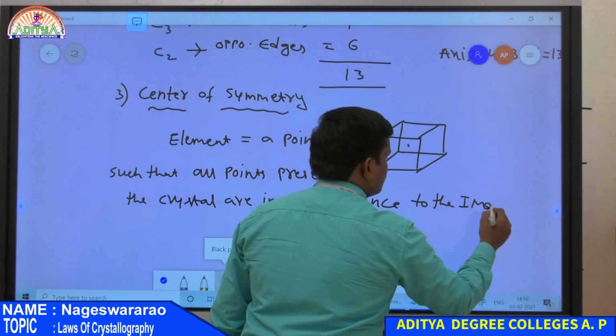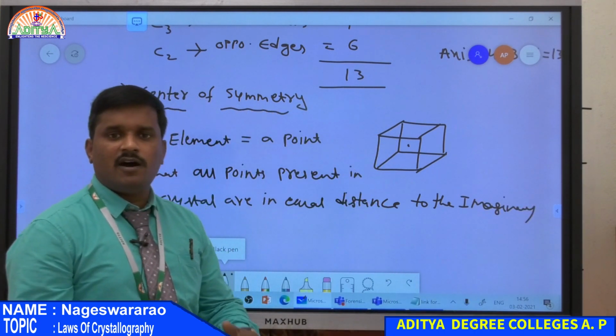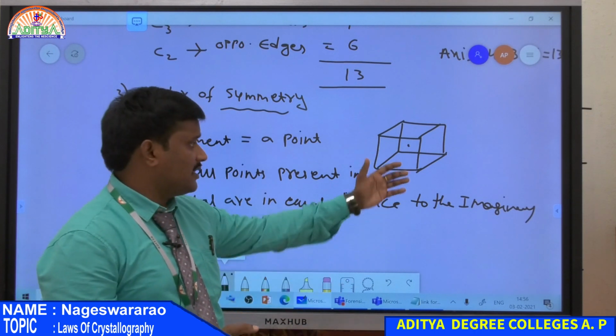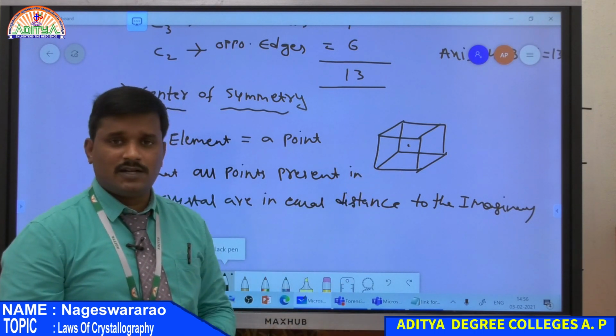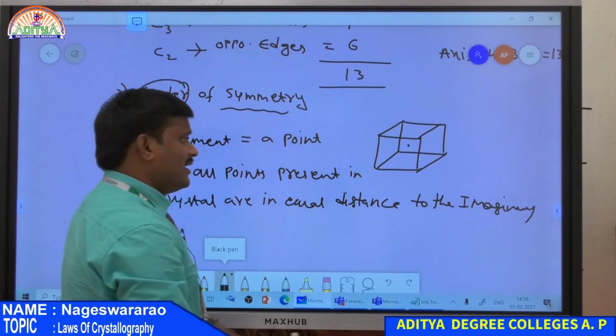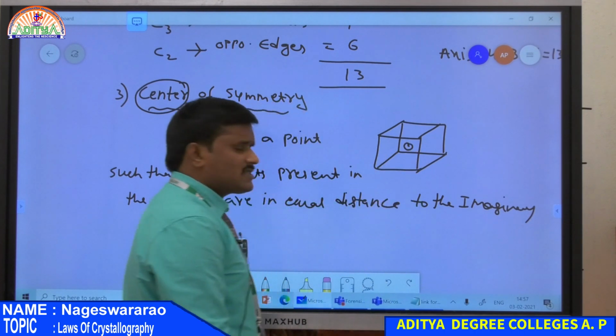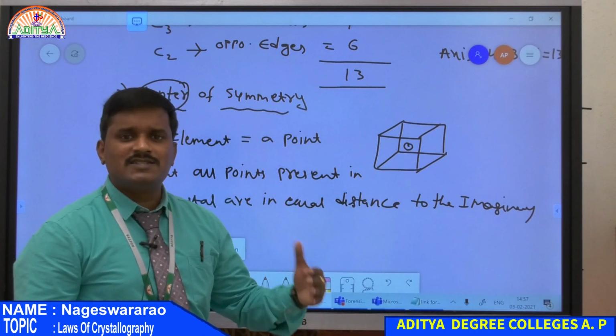So this is the definition of a center of symmetry. If the distance from all the points to that point is equal, then that point is a center of symmetry. For any crystal, there is only one such point, which is the center of the crystal. So each crystal has only one center.